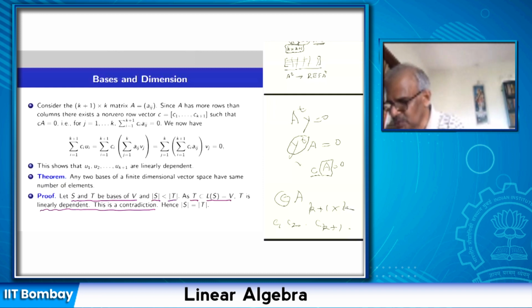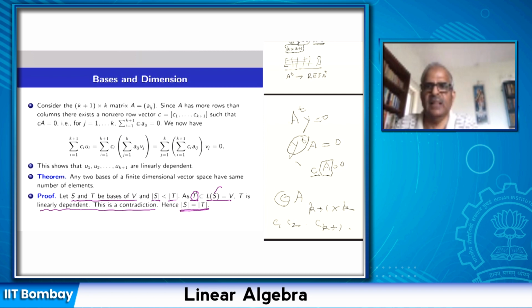So bases have two properties: their linear span is the whole space, and the elements in a basis are linearly independent. So if S and T have a different number of elements, then the number of elements in T is more than the number of elements in S. But the linear span of S is V, and therefore elements in T are linearly dependent. This contradicts our assumption, and therefore any two bases have the same number of elements.